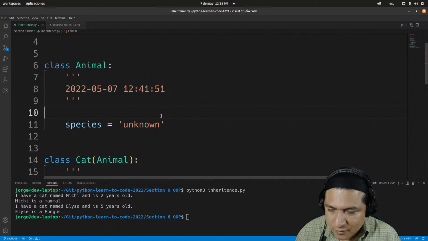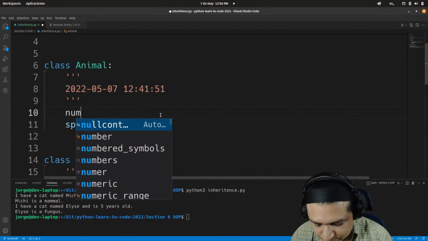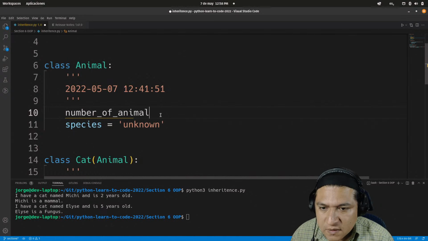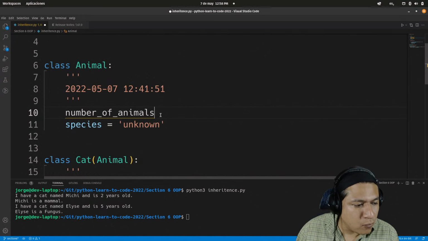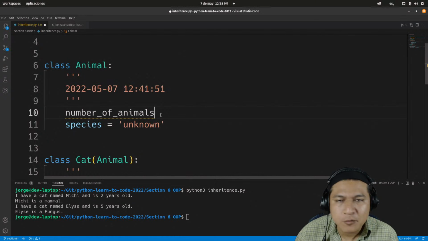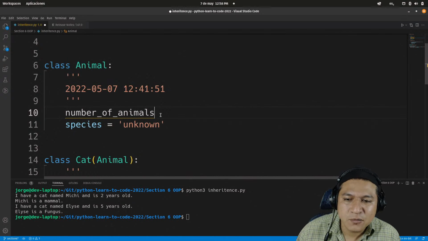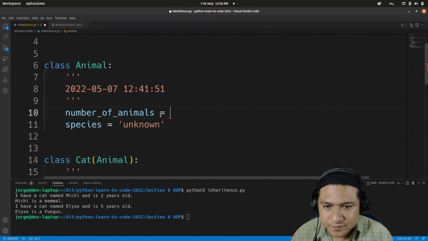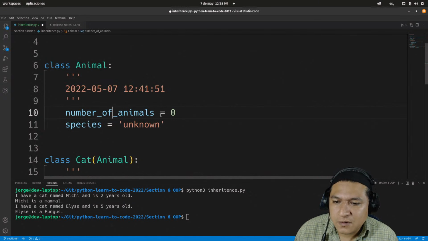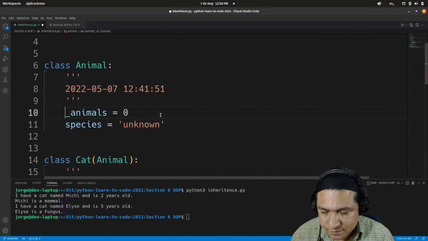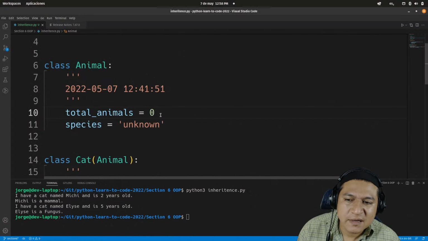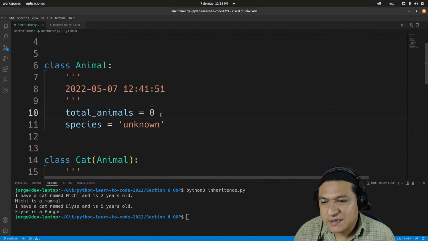But what happens if I want to get a count of how many animals I have in my program? Number of animals, or total animals, maybe. And let's just start with 0, obviously.